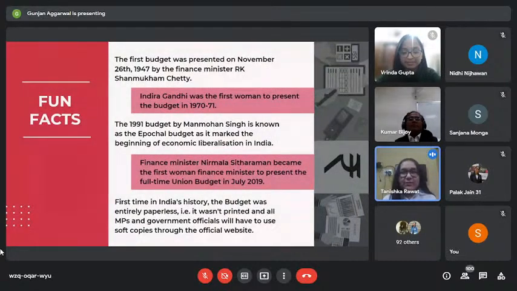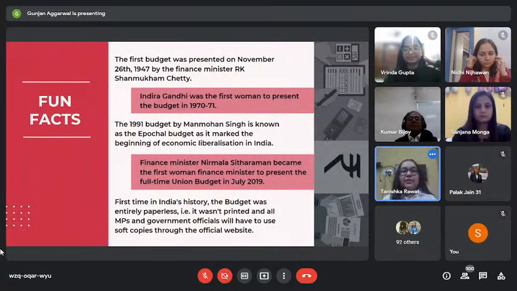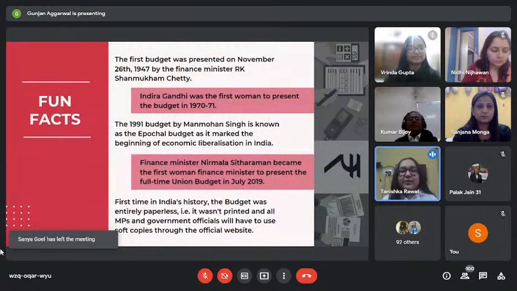The very first budget was presented on November 26, 1947 by the Finance Minister R.K. Shanmukham Chetty. Our former Prime Minister Srimati Indira Gandhi created history by being the first woman to present the budget in 1970-71. The 1991 budget is also known as the Epochal budget as it marked the beginning of economic liberalization in India.